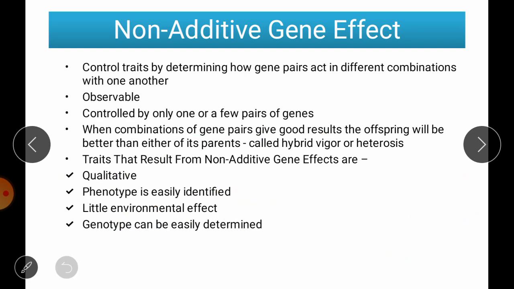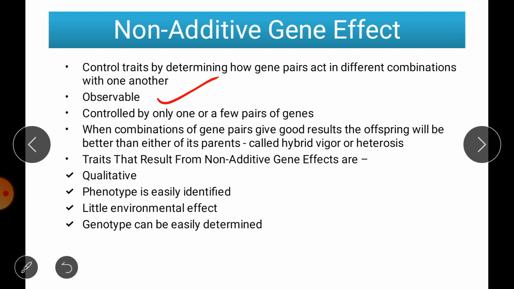Next one is non-additive gene action. So traits which are determined by how gene pairs act in different combinations with one another are going to show us a non-additive gene effect. Generally this kind of effect is observable because it is controlled by one or a few pairs of genes. So when a combination of gene pairs gives us a good result in offspring, that is called hybrid vigor or heterosis.